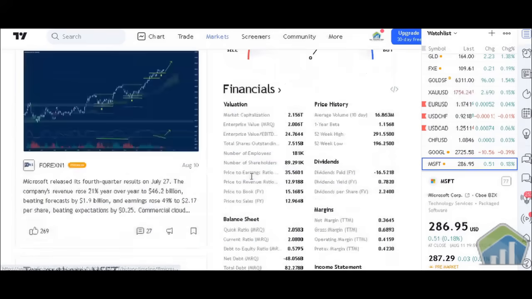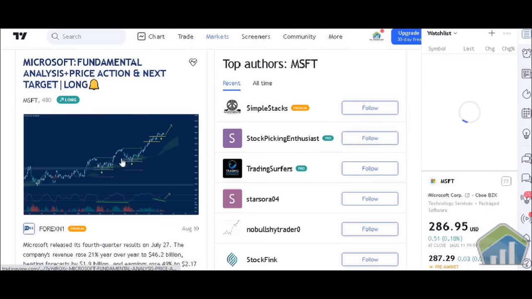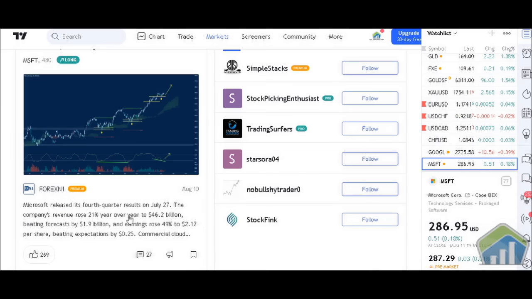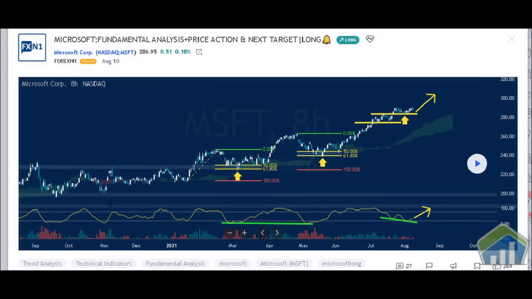And what we're going to do is scroll back up, and we're going to click on ideas to show you real quick about the idea. So this person is long on Microsoft. It's a premium user, put out this idea on August 10th. We can click on it just to show you exactly what's going on, what this person believes. So this person believes that it's going to go up. They feel like, hey, that's the support area right here. It's bounced off. It's starting to head up, and it's basically going to be in sync with what the analysts are saying, right? This is what this person believes, and they're showing you right here.